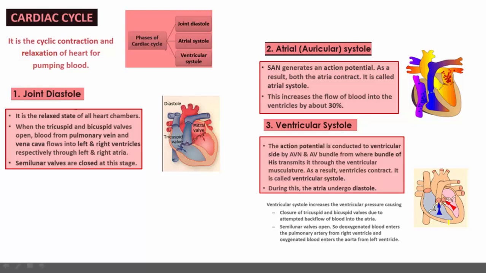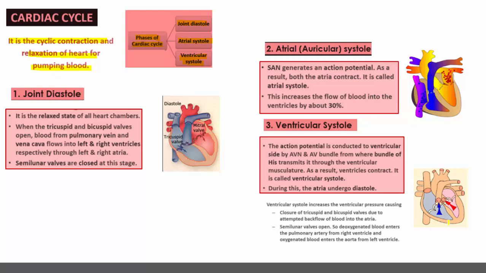The cardiac cycle is the cyclic contraction and relaxation of the heart for pumping the blood. When two auricles contract, the ventricles will be in the relaxed state. When two ventricles contract, the auricles will be in the relaxed state. The phases of cardiac cycle are joint diastole, atrial systole and ventricular systole. Diastole means relaxed state, systole means contracted state.